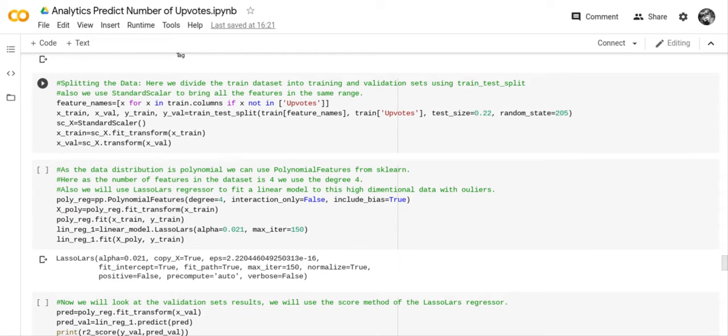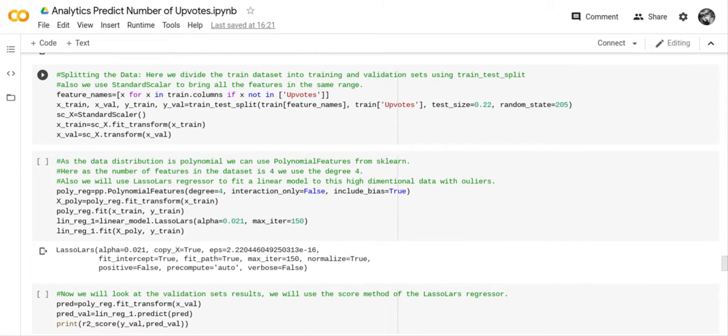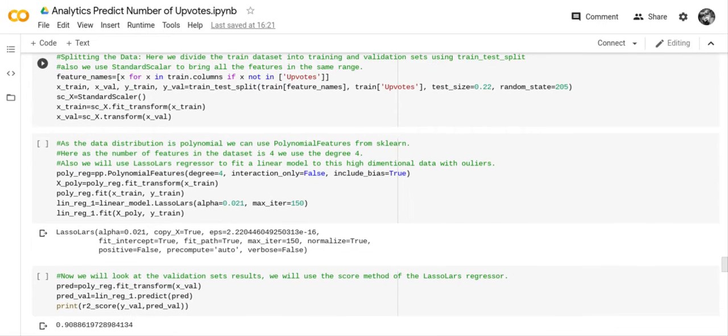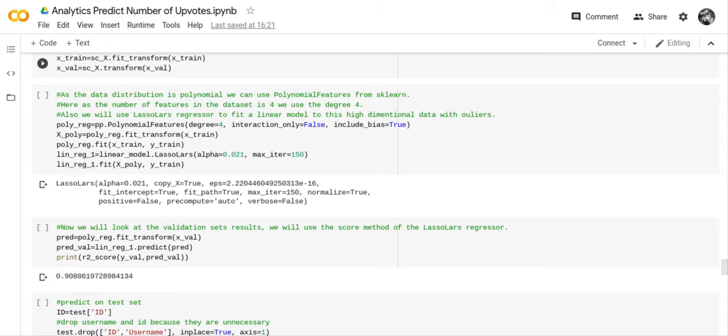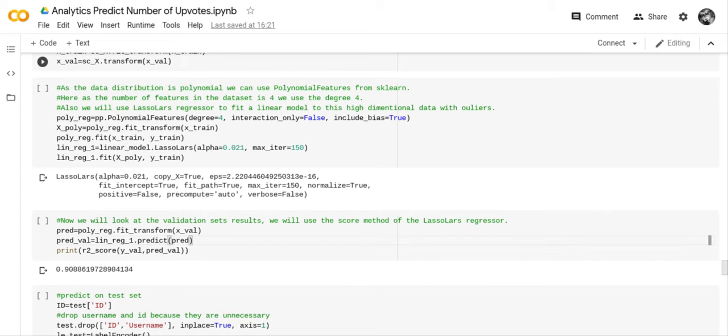So she used standard scalar, and she did a fit transform, and she did a transform. And then what she did here is she was doing polynomial features. Because this competition deals with polynomials, she did polynomial features, and that was another thing that she did not do correctly.